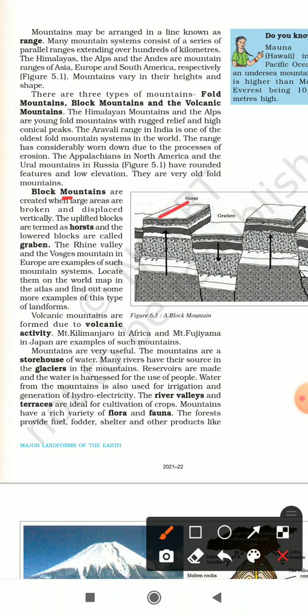For example, look at this, like 1, 2, 3. In this picture, you can see that one is risen or high, second is a bit below one, and three is again risen high. So the uplifted blocks are 1 and 3. These blocks are called horst, and the lowered blocks are called graben. You can see here, this is the lowered block, which is a bit down. So this is called graben.